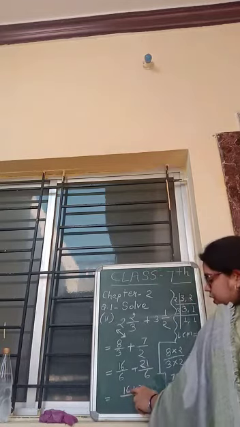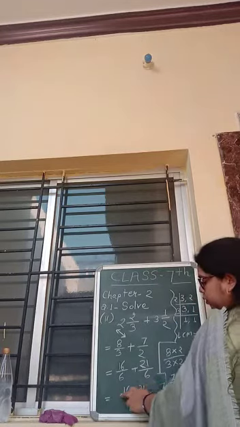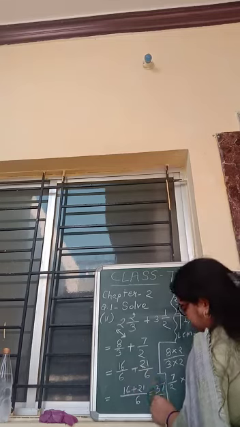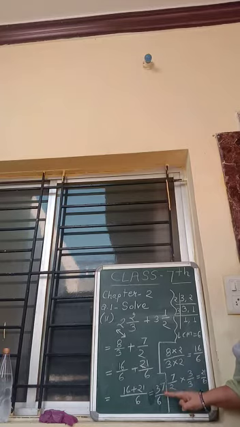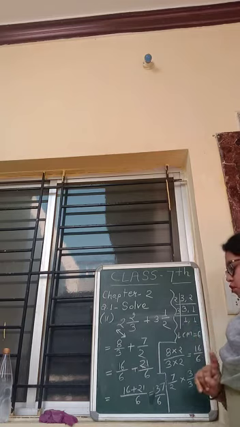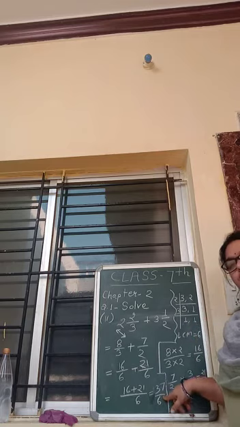6 plus 1 is 7. 2 plus 1 is 3 upon 6. So your answer is 37 upon 6. If you want, you can change this into a mixed fraction also. Both are correct. The mixed fraction answer is also correct, and this is also correct.